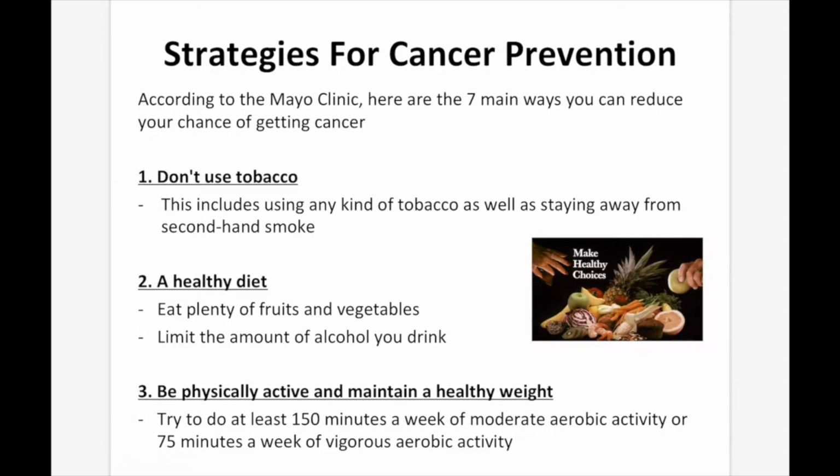Number 3, be physically active and maintain a healthy weight. Try to do at least 150 minutes a week of moderate aerobic activity or 75 minutes a week of vigorous aerobic activity. Moderate aerobic activity, guys, can be something as simple as going for a walk. And 150 minutes is not that long. You think it's about 2.5 hours of activity per week, per 7 days. It's really not a whole lot to ask, and it's really, really good for you.